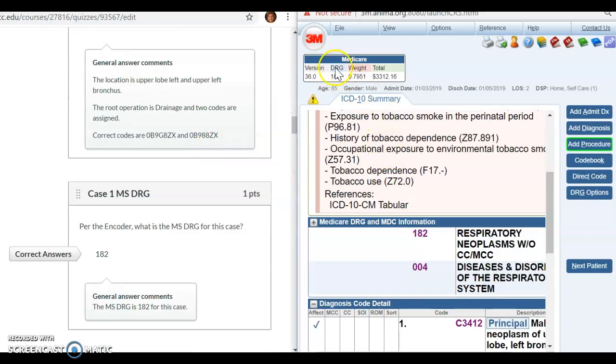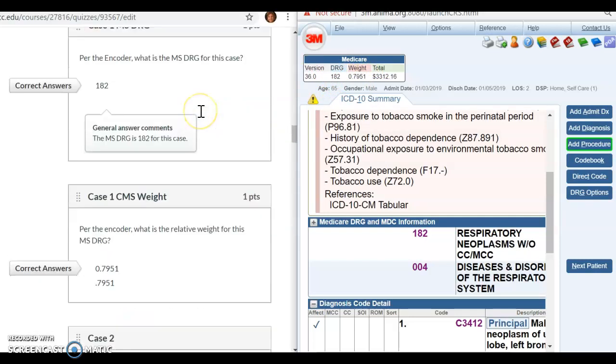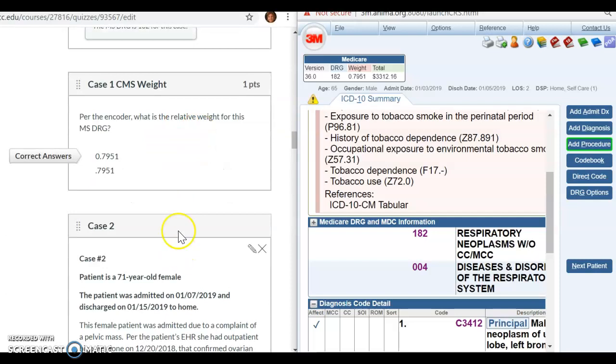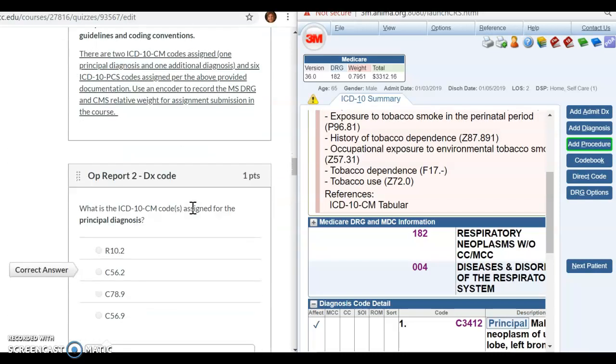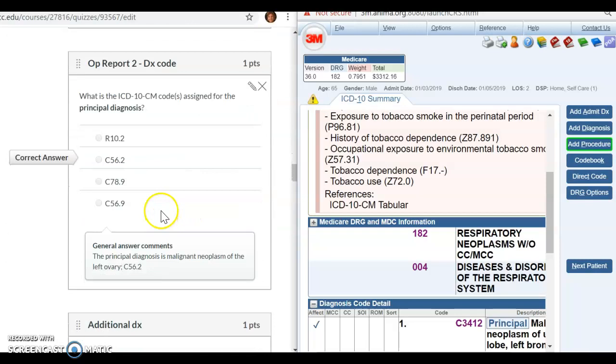Let's go back up to our DRG, which is 182. Our relative weight is 0.7951. It's really important that you put in the same year that I had written into the assignment. This second one here wasn't an issue.